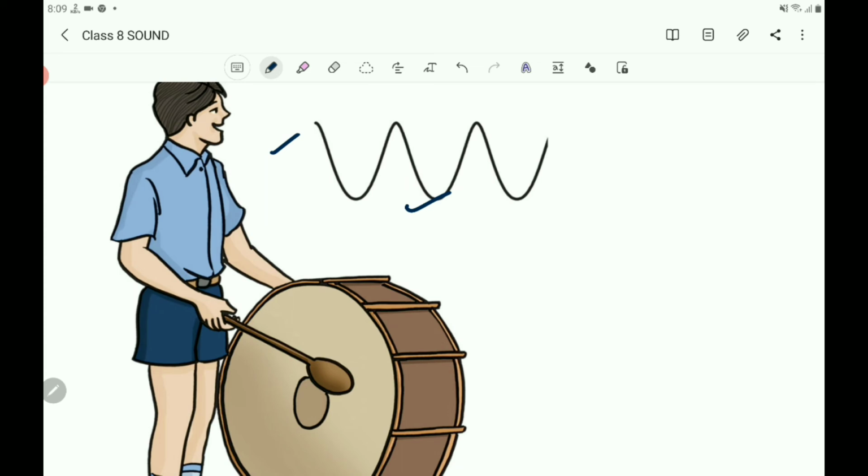This is a sound of low frequency, therefore it is a low pitched sound. The sound produced by the drum is a low pitched sound.